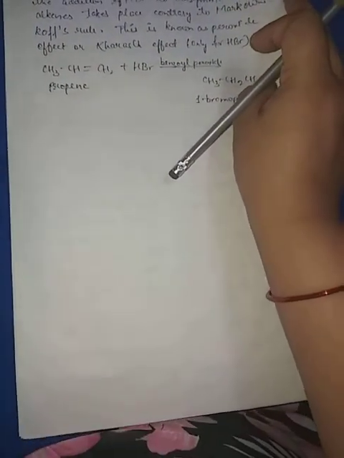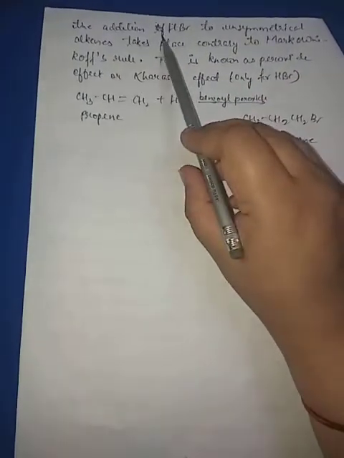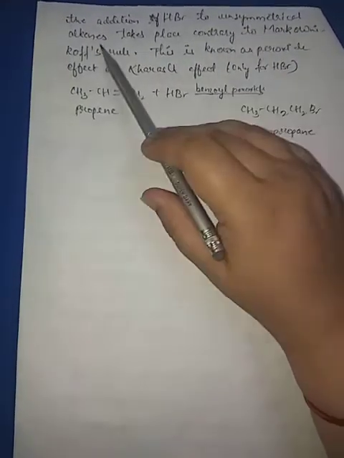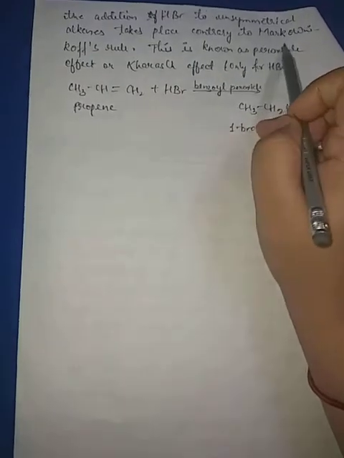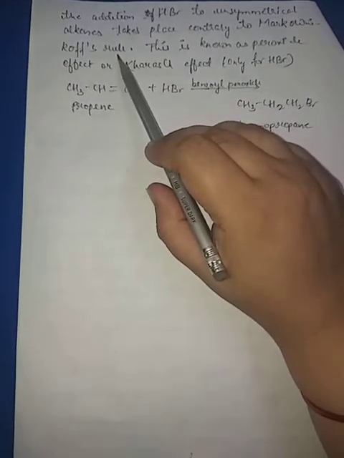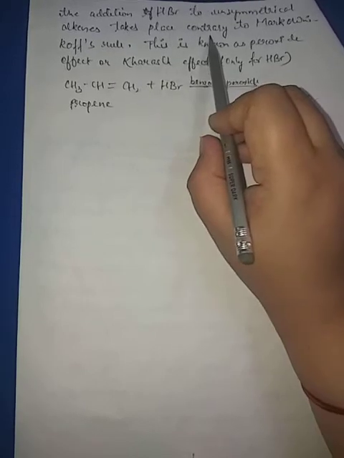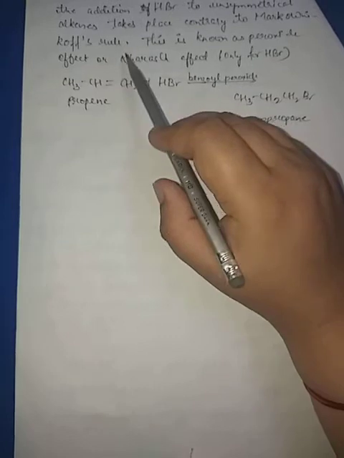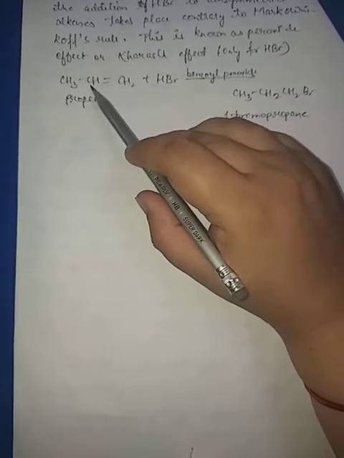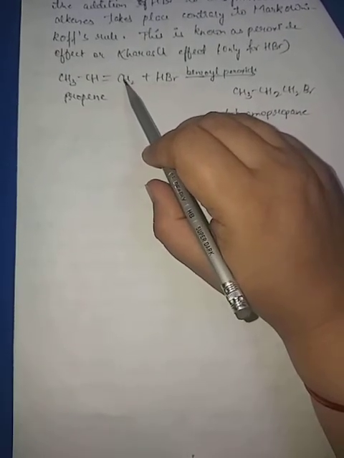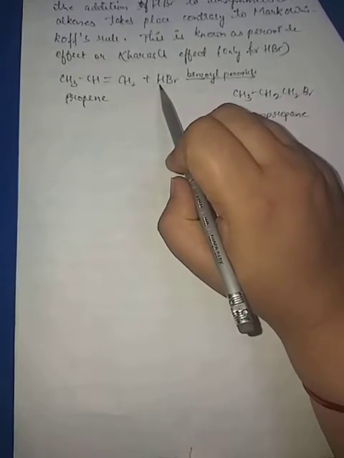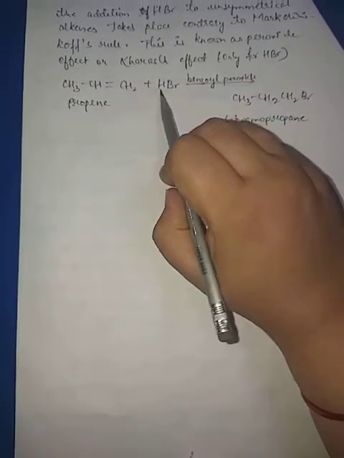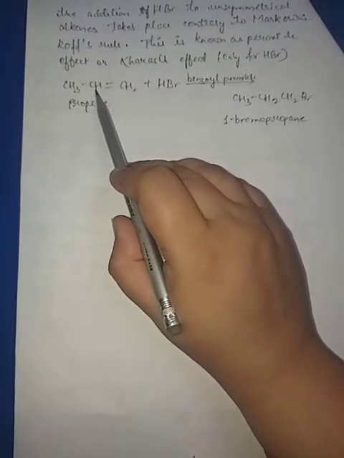In presence of any peroxide, the addition of HBr to an unsymmetrical alkene takes place contrary to Markovnikov's rule. It will take place in opposition to Markovnikov's rule. It means that the negative part will go to that carbon atom of the double bond which is having the larger number of hydrogen atoms, and the positive part will go to that carbon atom which is having the lesser number of hydrogen atoms.